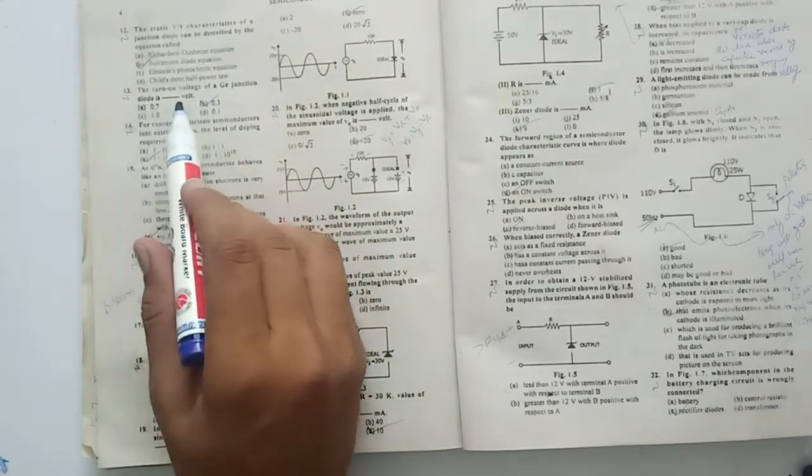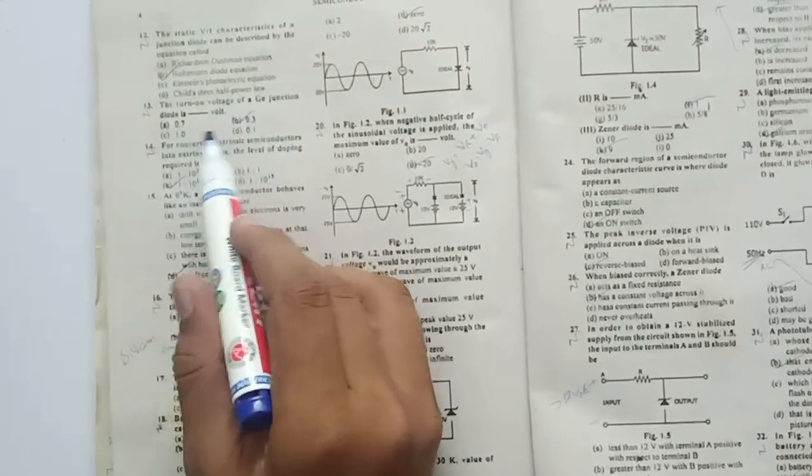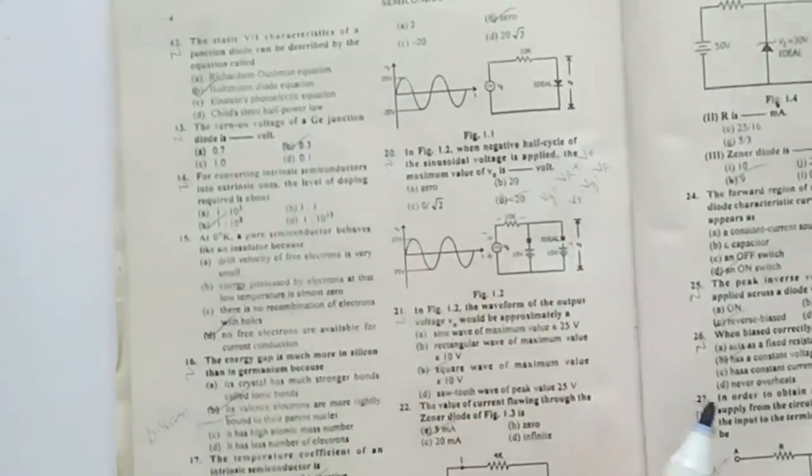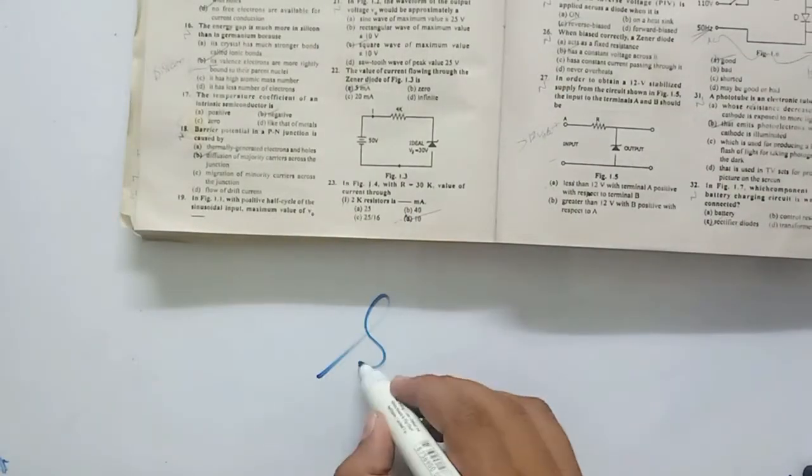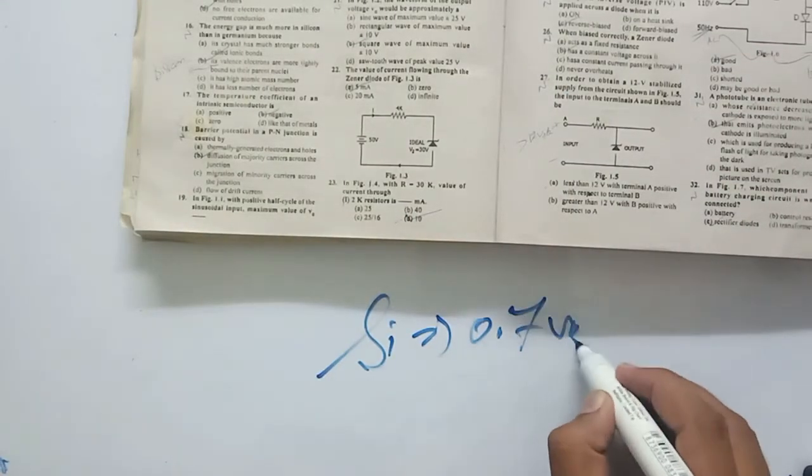Okay, the next MCQ is the turn on voltage of a germanium diode is dash volt: 0.7, 0.3. That will obviously be 0.3 volt, and for silicon that will be 0.7 volt.